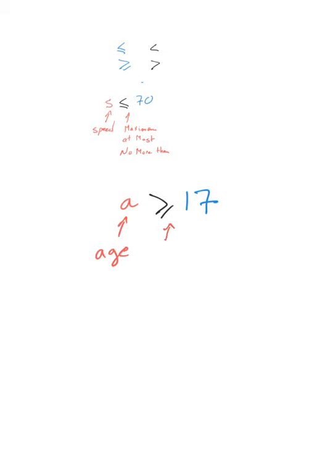So the minimum age would be at least 17, at least 17, right? So greater than means minimum, at least. We can also say no less than, or greater than or equal.